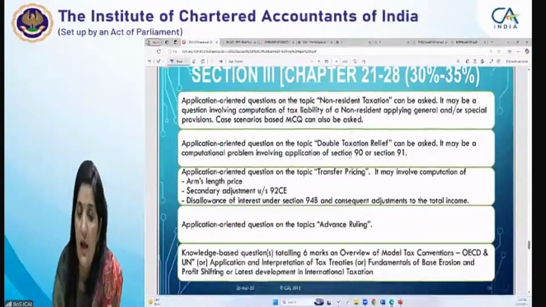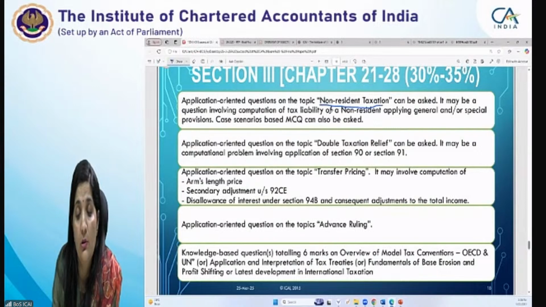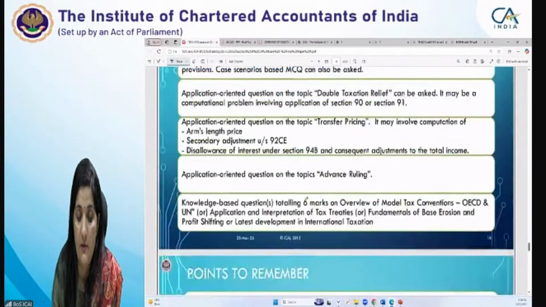In Chapter 3, I have already discussed what type of questions related to non-resident taxation can be asked. They can be asked in the form of computation of tax liability of a non-resident, general provisions, or case scenario based questions. In double taxation, I have discussed FTC, foreign tax credit, and 115 rules can be discussed. From transfer pricing, we have covered all these things.